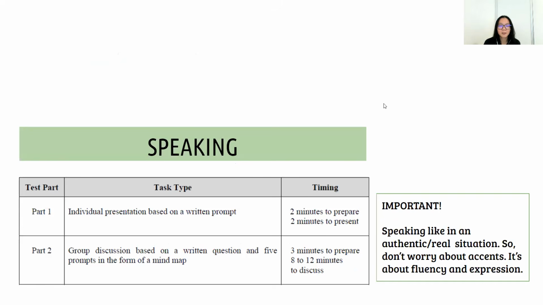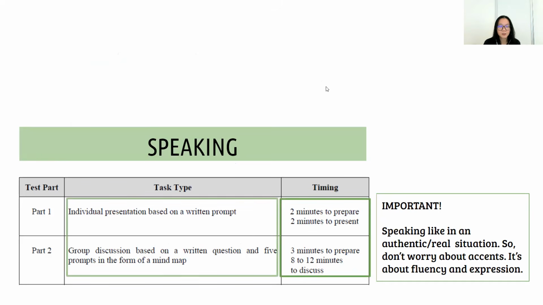Moving on, this is the second component, which is speaking. It will take about 20 to 25 minutes, and there are 2 parts which you need to answer. You will first do an individual presentation followed by a group discussion. What's important to note here is that speaking is like an authentic or real situation. Don't worry about accents and such. It's more about fluency and also expression. I will make more videos on this, and we'll go through speaking more thoroughly.